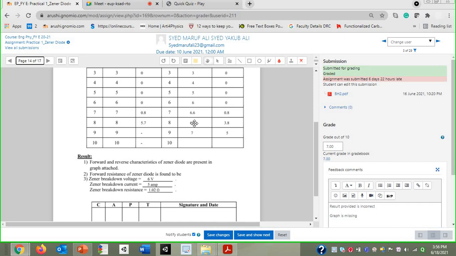Where is Sayyid? I would like to ask this question to Sayyid Maruf Ali. Sayyid, is the answer you have provided correct or wrong? Is he present in the meeting? Yes, ma'am. Okay. Ma'am, he can't talk. Okay, he can see and he can hear me.